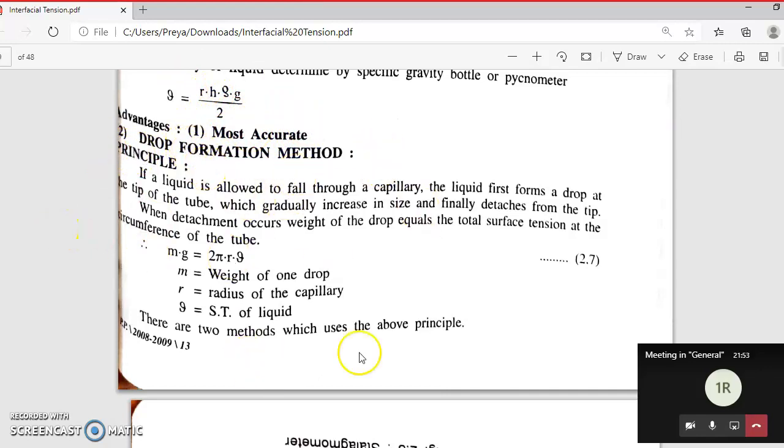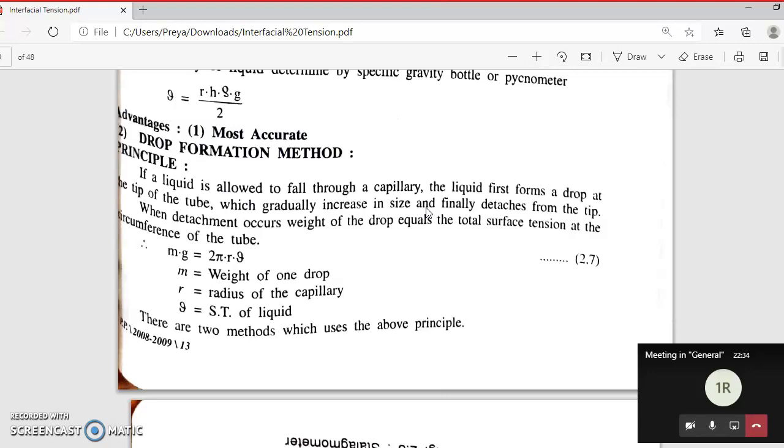Using the stalagmometer, what we are going to do is fill the liquid whose surface tension is to be measured into the stalagmometer. Then your liquid is allowed to fall through the capillary, the capillary of the stalagmometer. The liquid first forms a drop at the tip of the tube, and it gradually increases in size. You observe the drop formation mechanism.